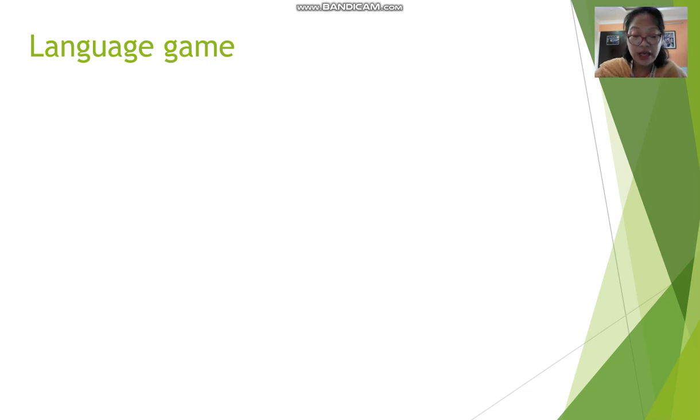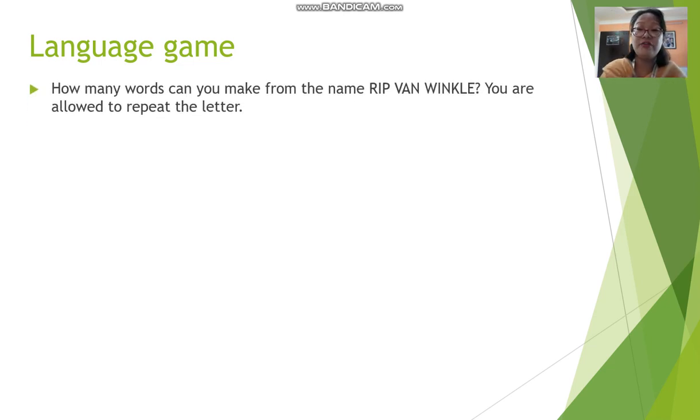Let us play a language game. Now, this language game is given in your textbook. I will explain how to do this activity, and I would want all of you to do this activity yourself. How many words can you make from the name Rip Van Winkle? You are allowed to repeat the letters. That means R-I-P, V-A-N, W-I-N-K-L-E. Using all these letters, you have to make new words.